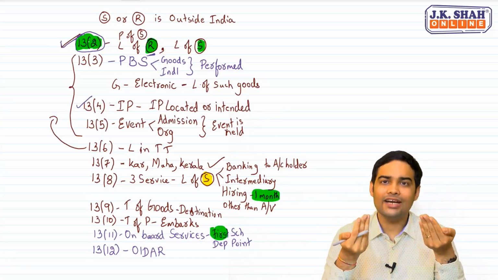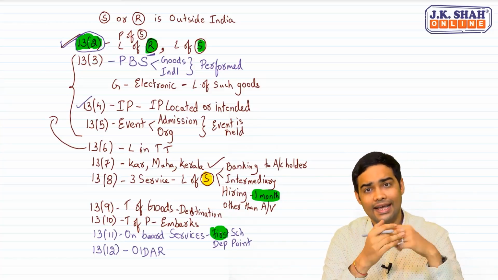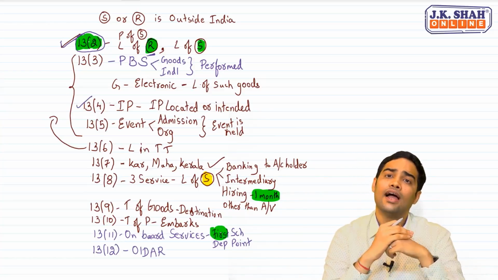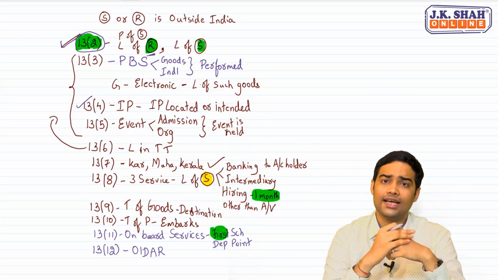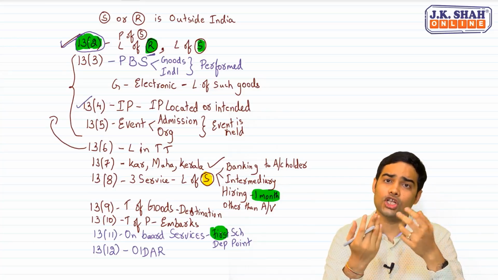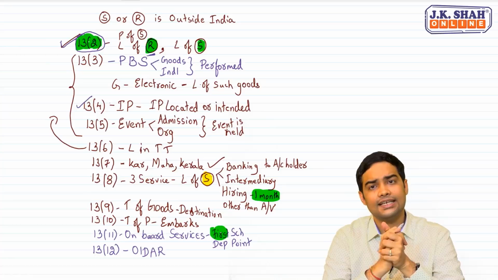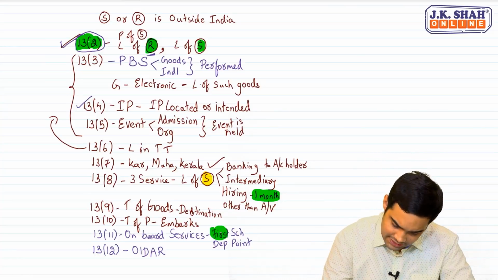It should be provided over the internet with minimal human intervention. Online games, yes, covered under OIDAR. Google advertising, yes, covered. Cloud-based storage services is also part of OIDAR service. In such cases, place of supply will be the location of the recipient.